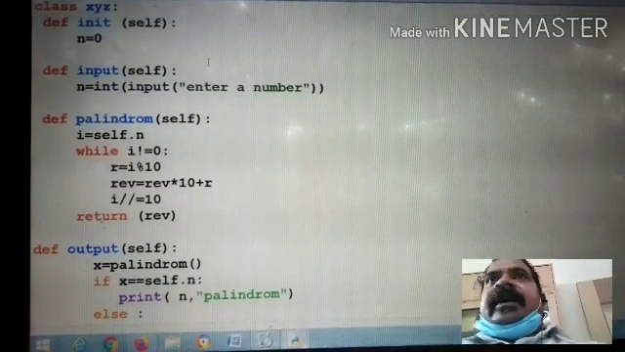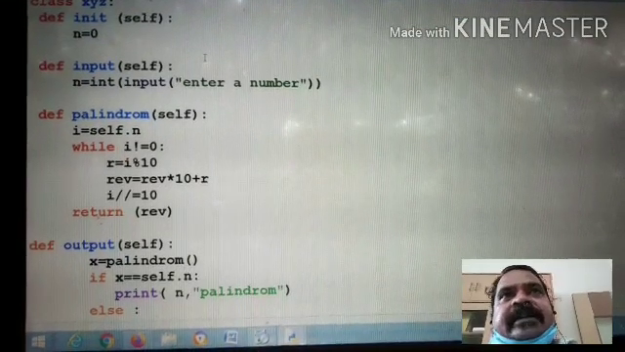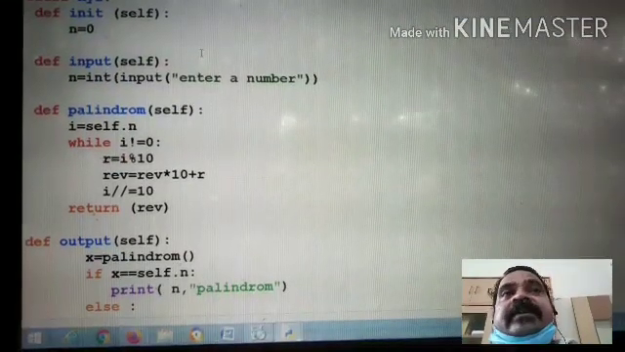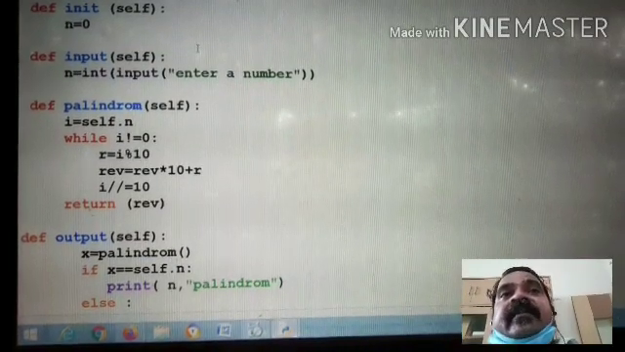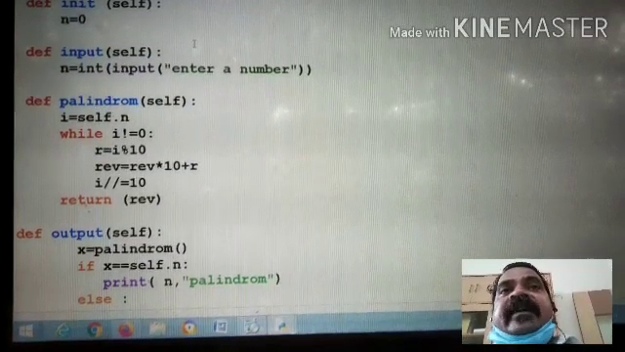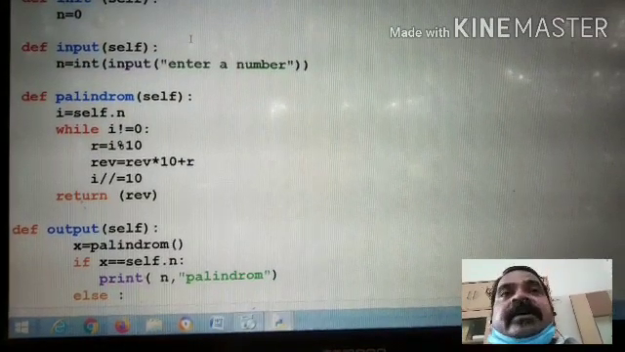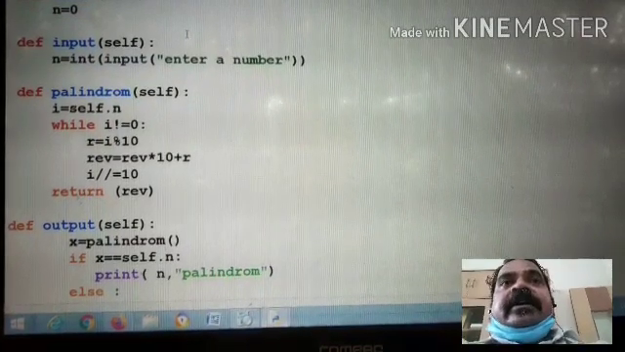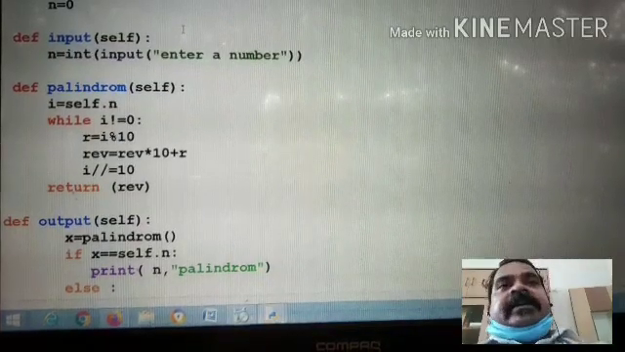Here in this program I have first of all given a function init, that is initialization, that is the constructor. Second function is input, to input the value. Third function def palindrome, in which I have reversed the number in a variable reverse, and then after using a while loop I have reversed the given number and returned it. Now in the next function output, I have just called that function, x equal to palindrome, if x equal to self of n, print n palindrome else not.